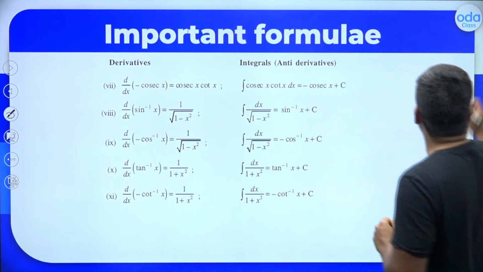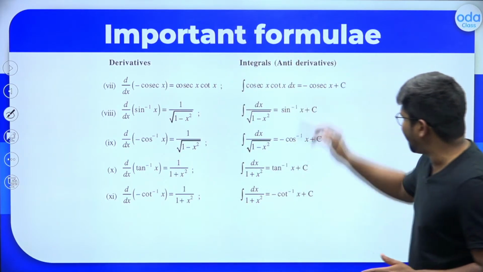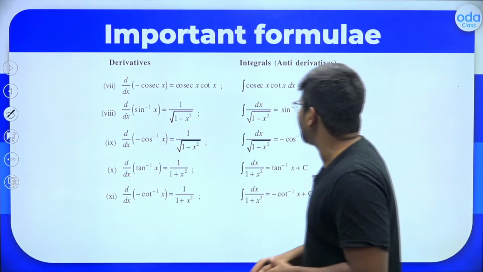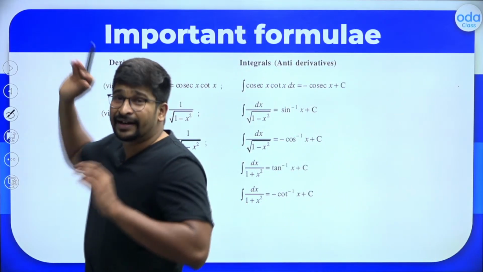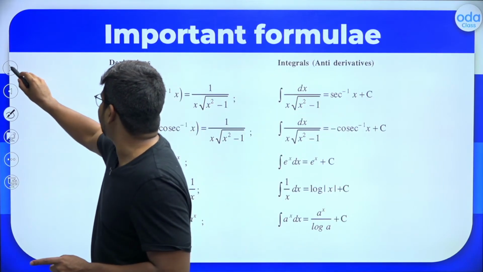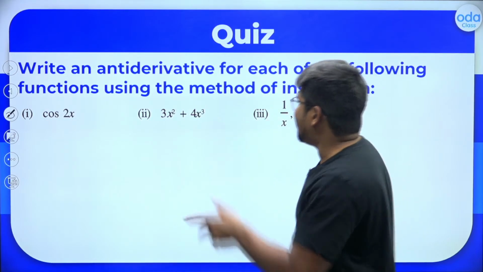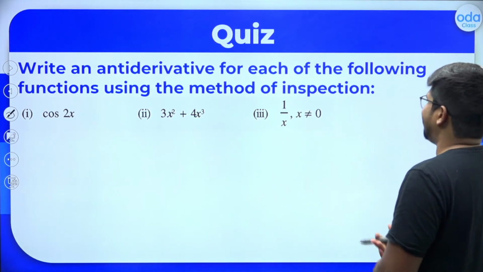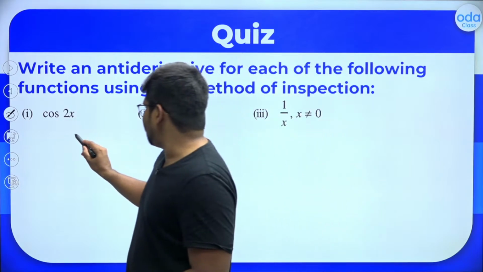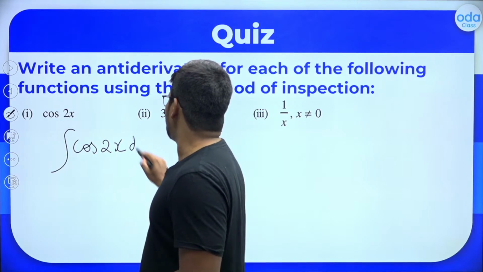Okay, fair enough. Now let's do a few questions. Now these are the formulas, all of you know the formulas. The integral of cosec x into cot x will be minus cosec x. Let's remember only these many formulas for now, and let's apply them in a few questions now. So the first question for you is to integrate cos 2x. You need to find the value of the integral of cos 2x dx.